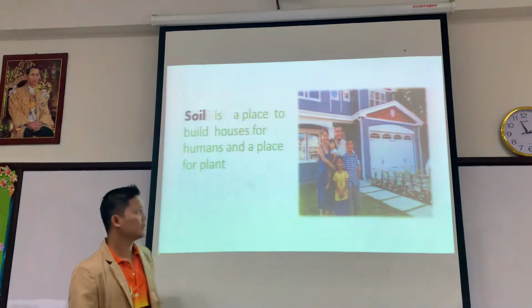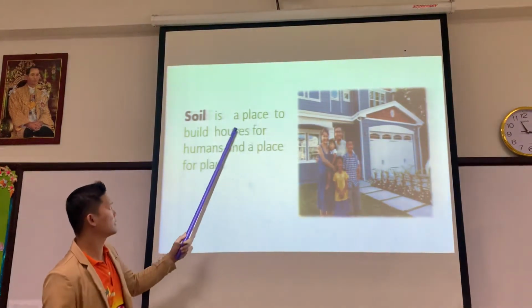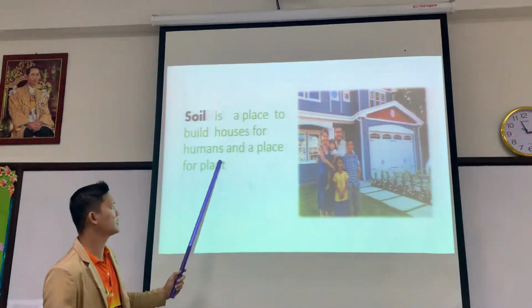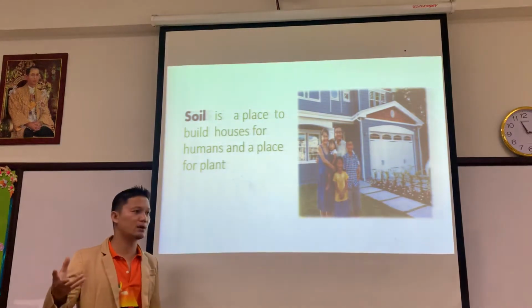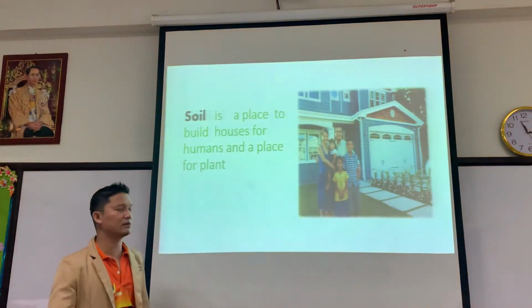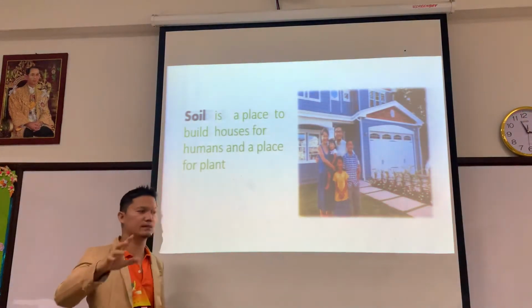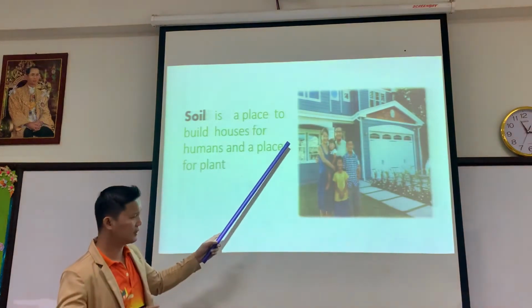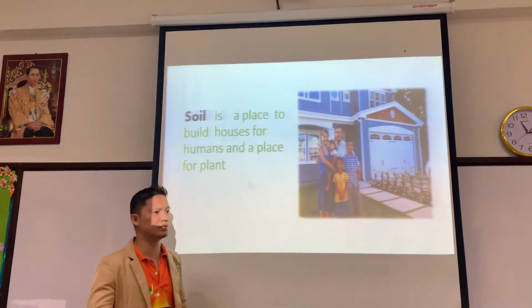Now, the soil is a place to build houses for humans and a place for plants. In our environment, we build houses and buildings, and we plant rice and flowers.